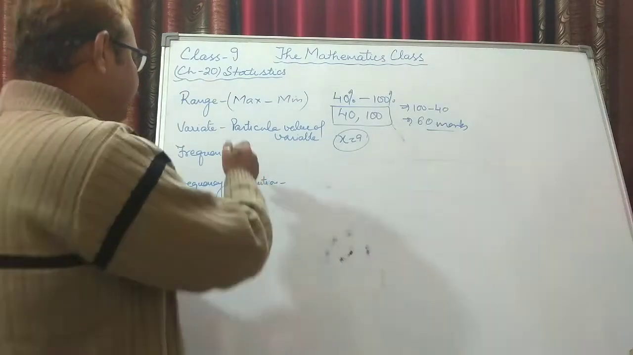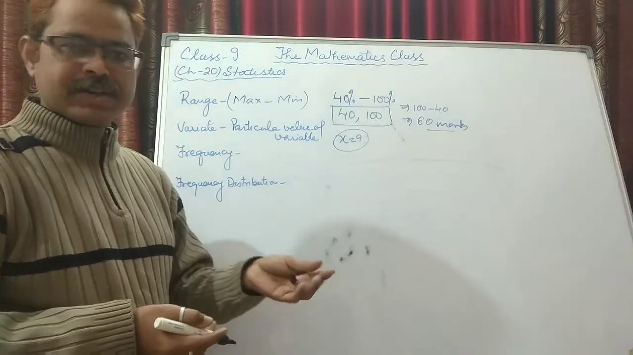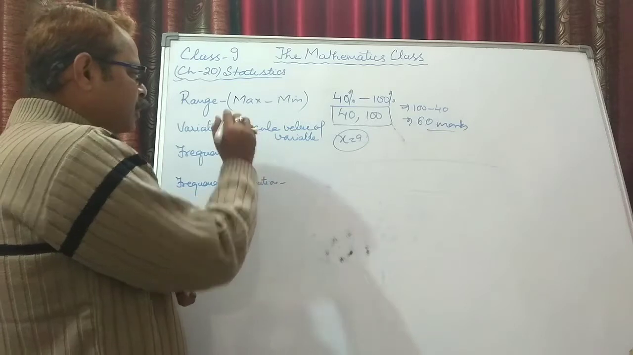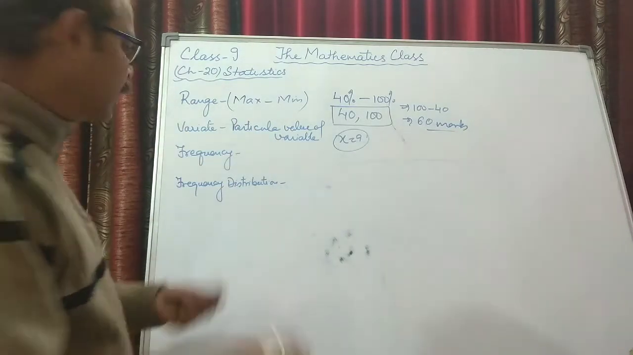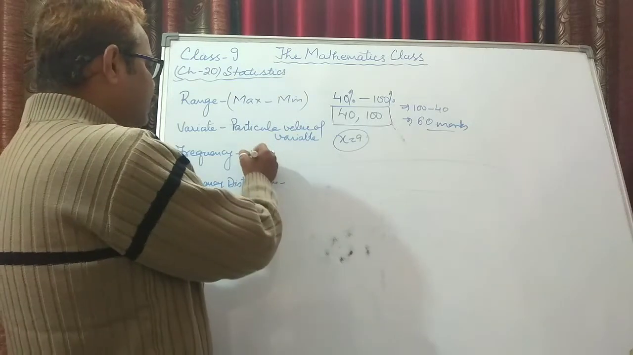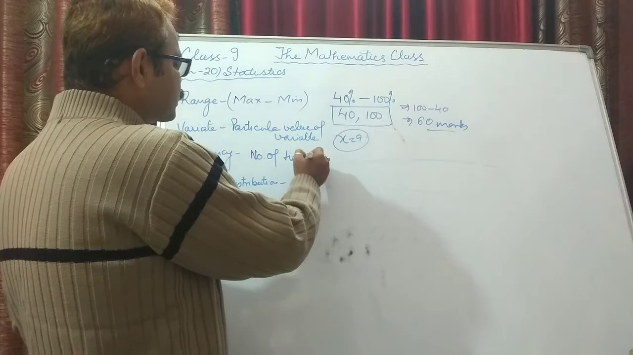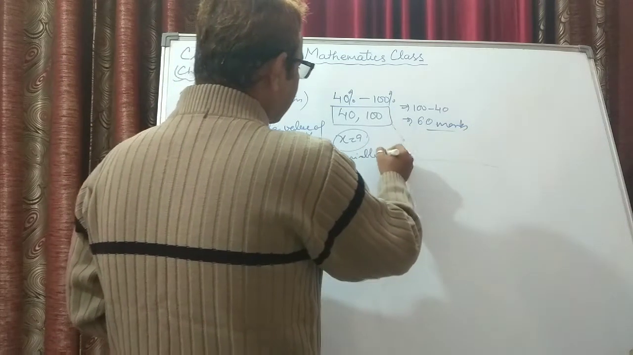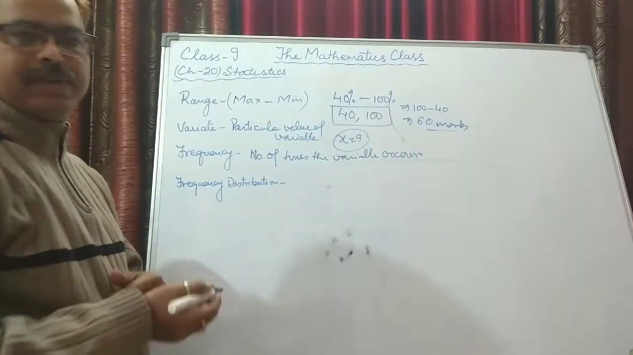Now next is frequency. Frequency, you know, is the number of times of oscillation and all that according to physics. The same comes here also. The number of times a variate occurs in a given table, in the given data. So the basic thing is, the number of times a variable occurs in a data is known as frequency.